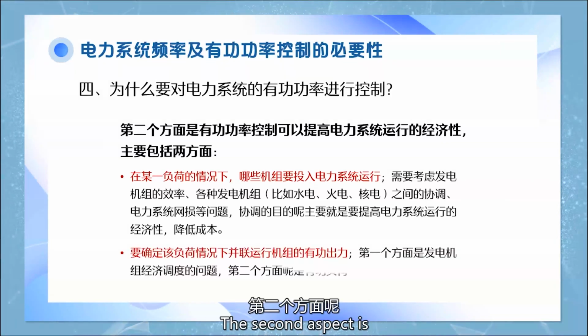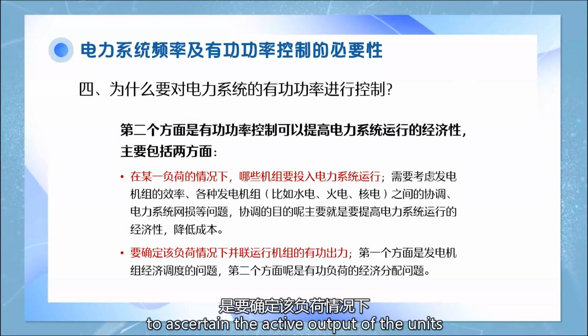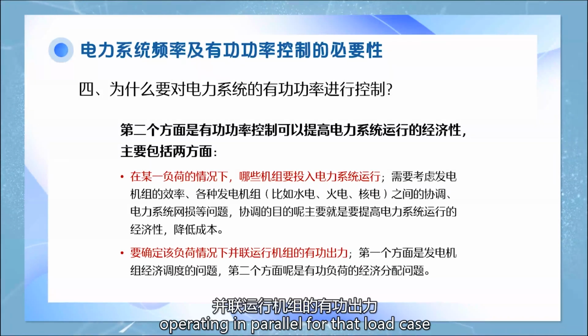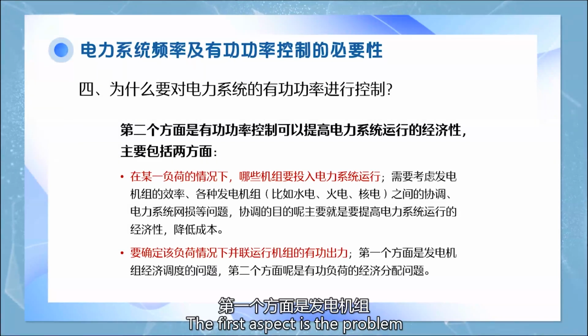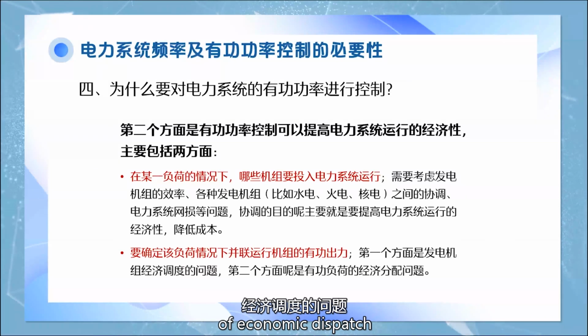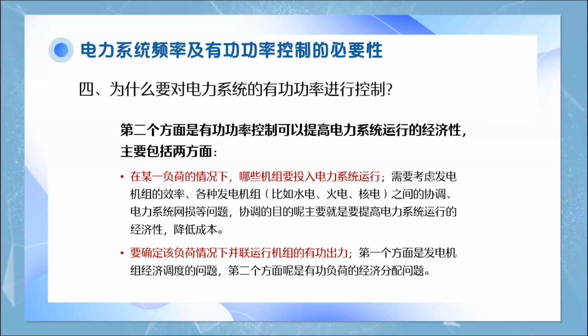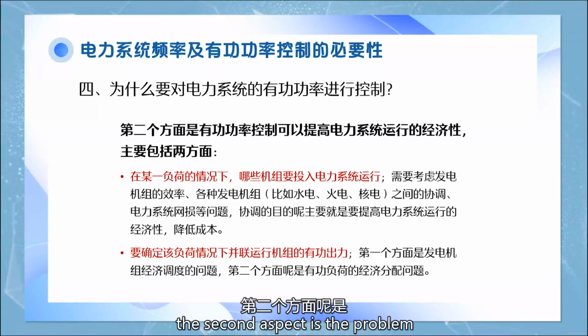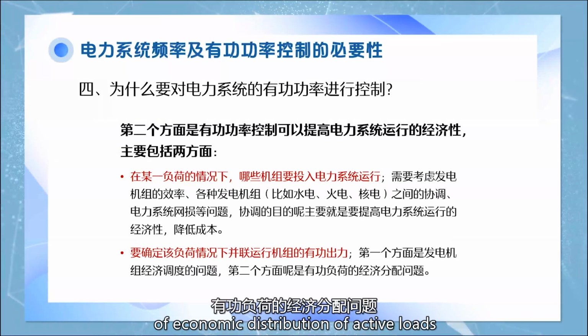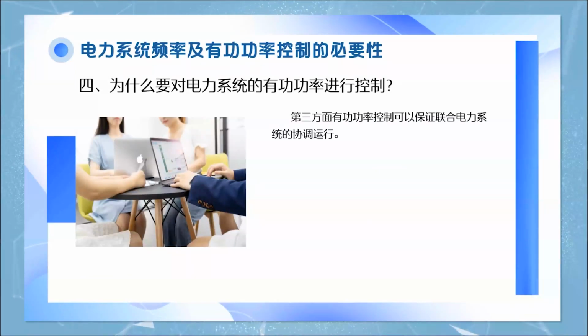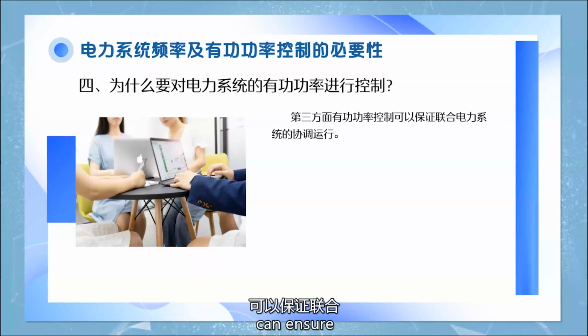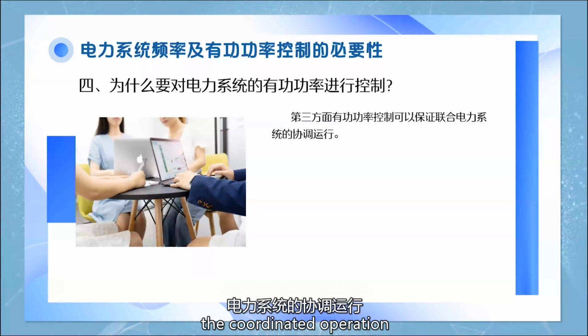The second aspect is to ascertain the active output of the units operating in parallel for that load case. The first aspect is the problem of economic dispatch of generating units. The second aspect is the problem of economic distribution of active loads. The third aspect is that active power control can ensure the coordinated operation of the combined power system.